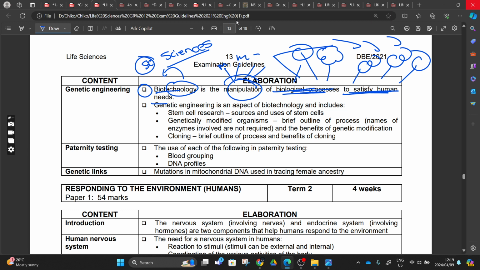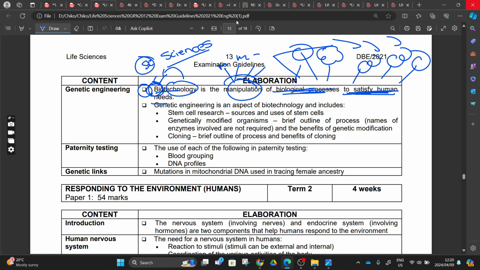We use those technologies to study life, to better our life, to satisfy our human needs. We can do this for different reasons, but all of them come down to satisfying human needs.